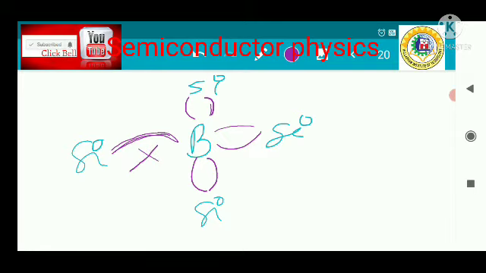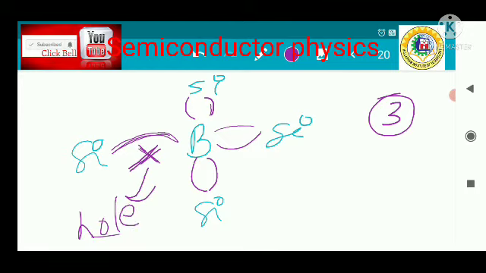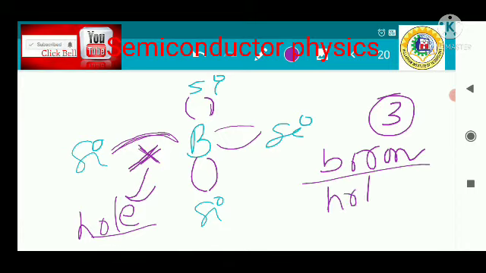There is one electron missing here, because boron has 3 electrons in its outermost shell. So this is the contribution of a hole. And in the case of phosphorus the same thing happens. So one boron atom contributes one hole, and one phosphorus atom contributes 1 electron.